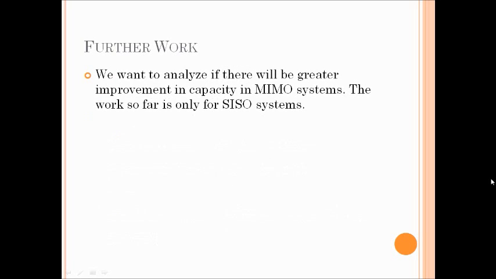Now moving on. The further work that could be done using this heuristic is that, first let me say this project was developed as an algorithm for efficient subcarrier allocation in OFDMA systems, in addition to the development of a water filling algorithm with few mathematical operations. This work focused on SISO, that is single input and single output systems, whereas MIMO wireless systems, that is multiple input and multiple output wireless systems, are gradually being implemented today, and the proposed heuristic can be tested to allocate resources in MIMO OFDMA systems and compared with those algorithms actually.